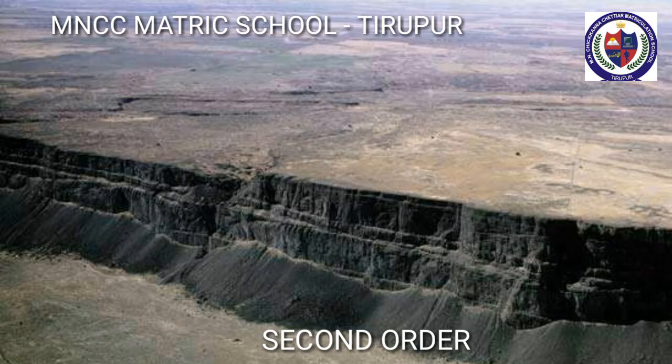Plateaus are the elevated regions of the earth that have flat surfaces bounded by steep slopes. The elevation of plateaus may be a few hundred or several thousand meters. Tibetan Plateau is the highest plateau in the world, so it is called the roof of the world. The Chota Nagpur Plateau is one of the mineral-rich plateaus in India.